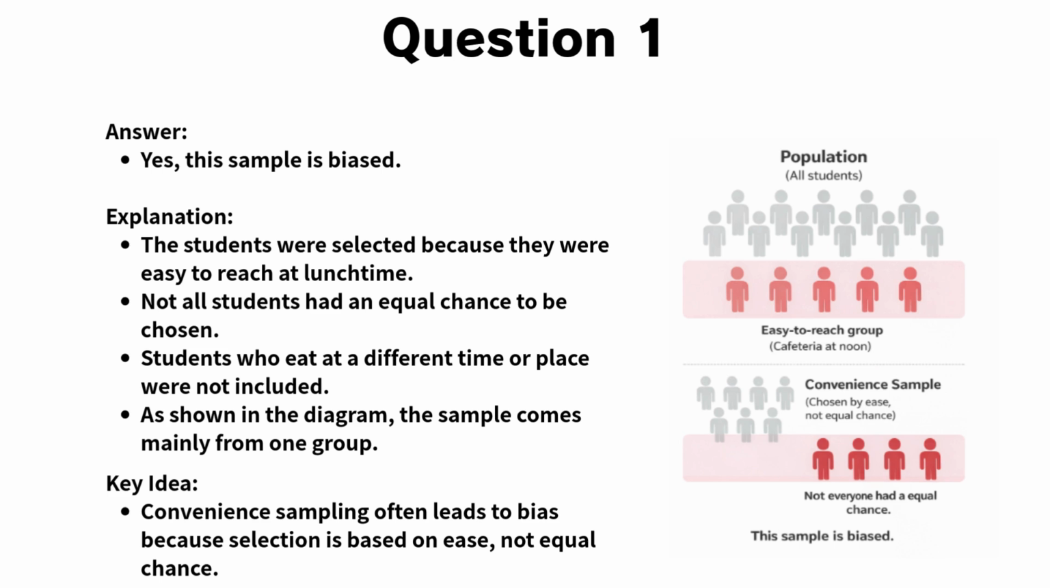Students who eat at a different time, bring lunch from home, or are not in the cafeteria at noon were not included. As shown in the diagram, the sample mainly comes from one specific group, rather than the entire population. Key idea. Convenience sampling often leads to bias because selection is based on ease, not equal chance.